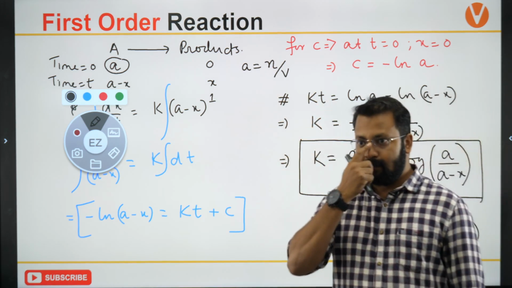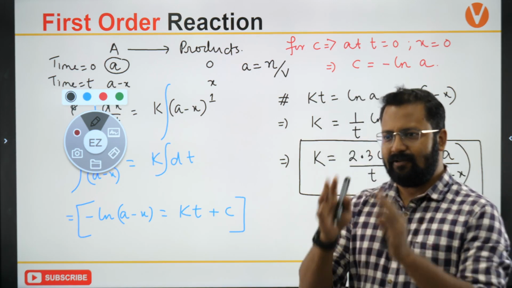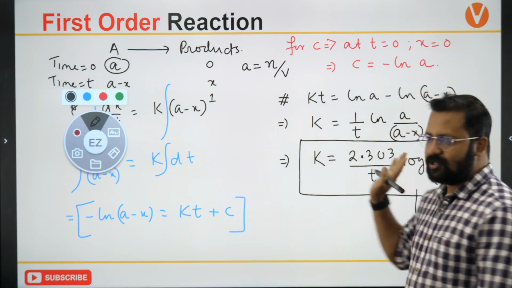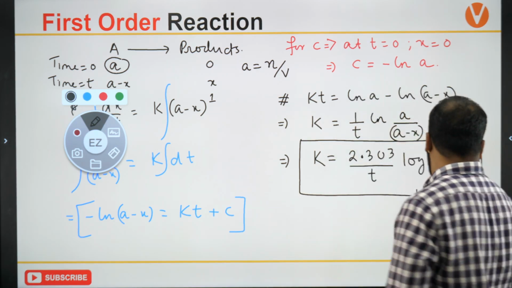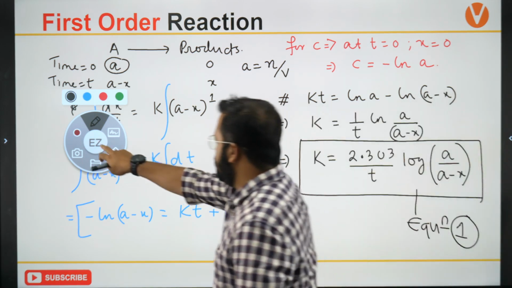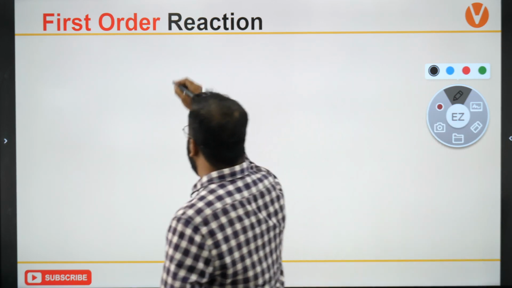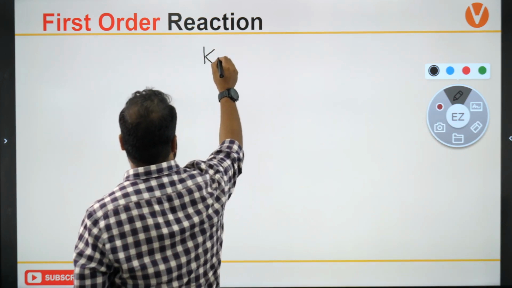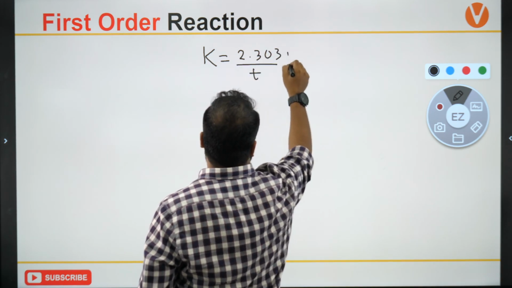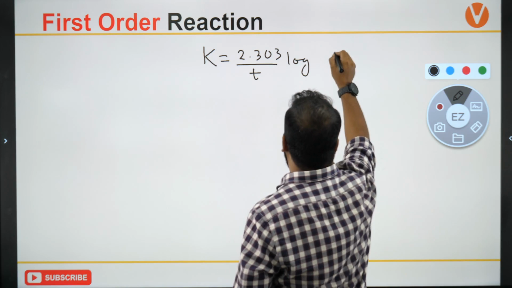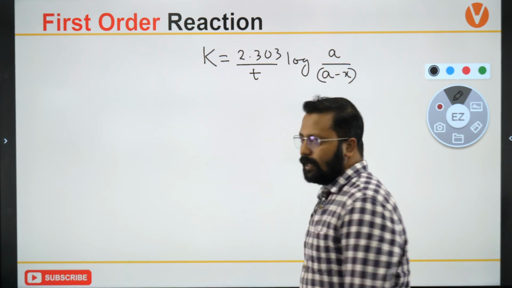Okay, clear? Wait, first understand this equation. Have you understood this equation? So I am just going to write only this equation over here. My equation will be like this: k is equal to 2.303 upon t log of a upon a minus x. Clear?